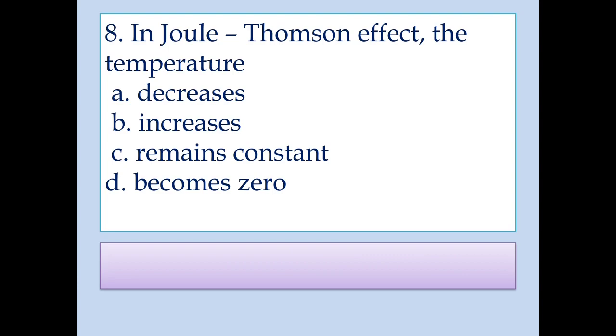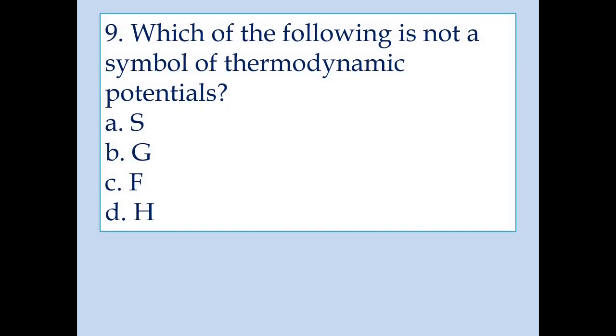In the Joule-Thomson effect, the temperature decreases. When a gas is allowed to pass through a porous plug from a region of high pressure to a lower pressure, there is a decrease in its temperature. A cooling effect is observed. So there is a decrease in temperature.